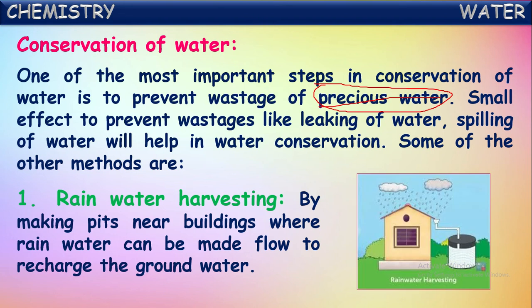By making pits near buildings where rainwater can be made to flow to recharge the groundwater. So it is shown here. When it rains, a large amount of water can be collected from the buildings. So if we make this water sink into pits, it can recharge the groundwater, isn't it? In this way, we can conserve water. We can increase the groundwater levels.